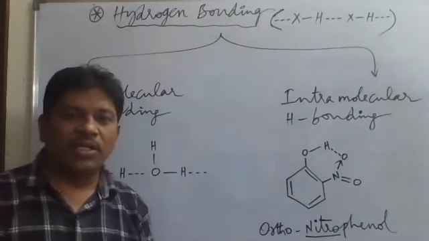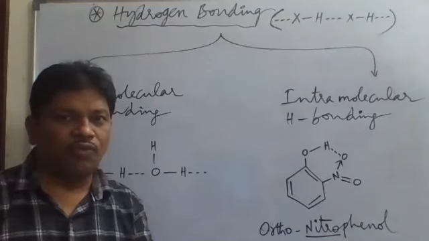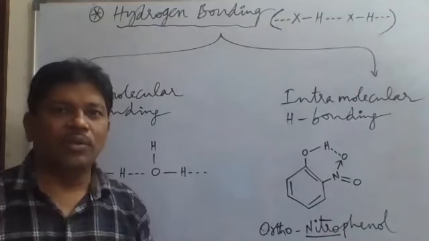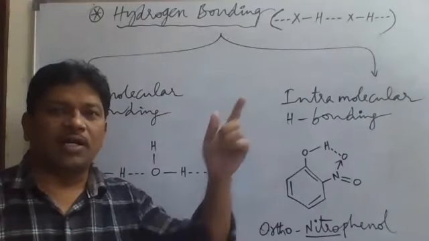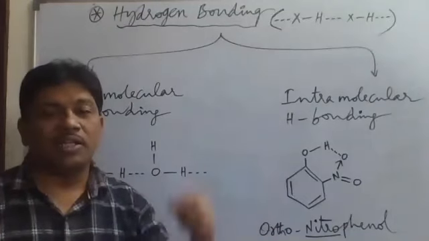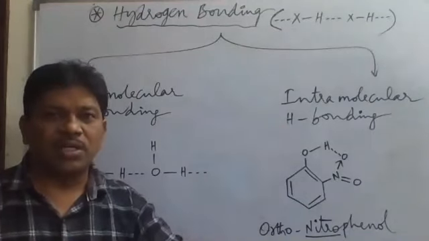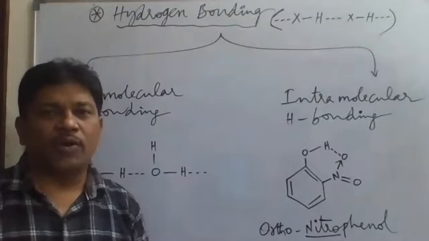So hydrogen bonding is the electrostatic attractive force between the hydrogen atom of a given hydrogen compound and a more electronegative atom of another molecule of the same substance or a different substance. That other molecule may be of the same substance or different substances. So this is what hydrogen bonding is.